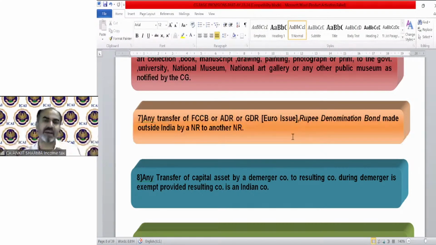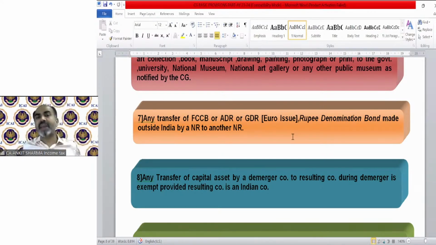So suppose a company issues convertible bonds outside India in some other country. What will it be called? Foreign currency convertible bond, because these need to be issued in foreign currency. Of course, if you are going to issue them in another country, that country's currency will be the denomination of these foreign currency convertible bonds. So if you know what a convertible bond is, those issued in India are called convertible bonds, and if these are issued outside India, they will be called foreign currency convertible bonds. It's a kind of security.